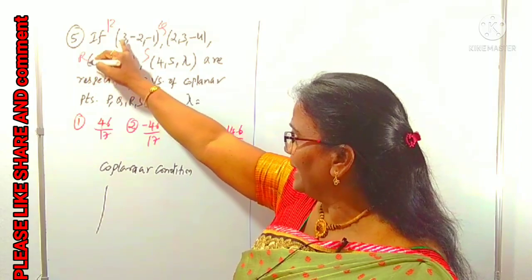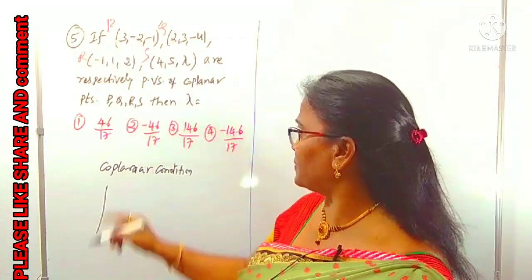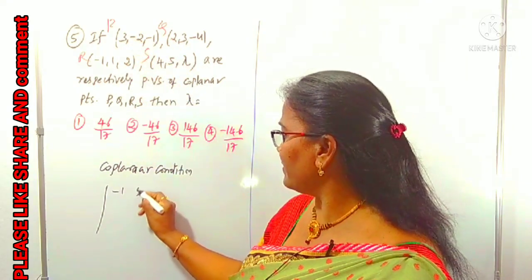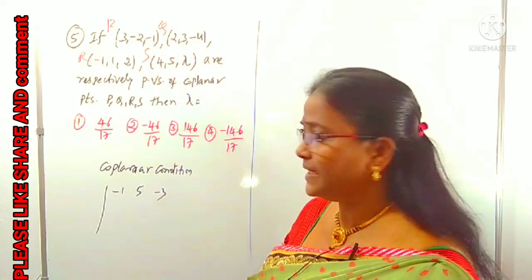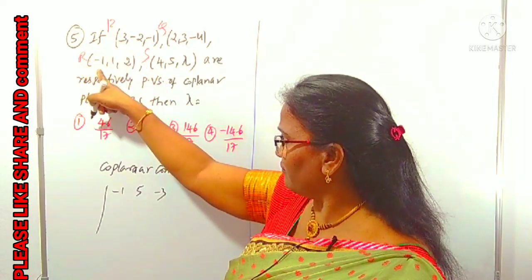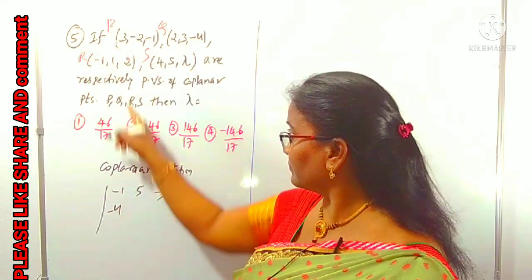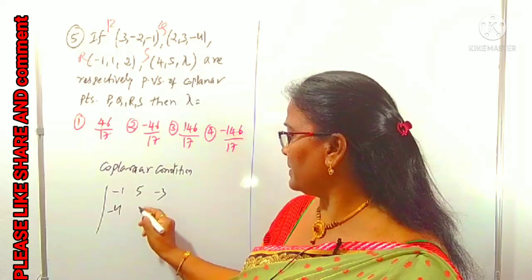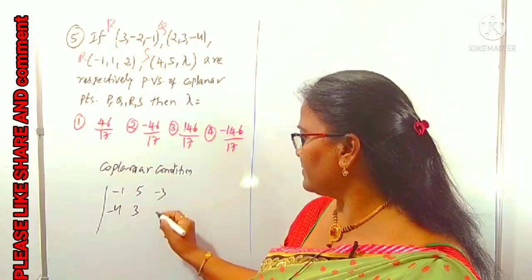We can take PQ, PR, PS. PQ means Q minus P as the first row: −1, 3 − a − 2 + 5... −4 − a + 1 is −3. Next, for the second row we take PR, the difference of R and Q: −1 − 3 is −4, 1 − a − 2 + 2, that is 1 + 2 = 3, and 2 + 1 is 3.